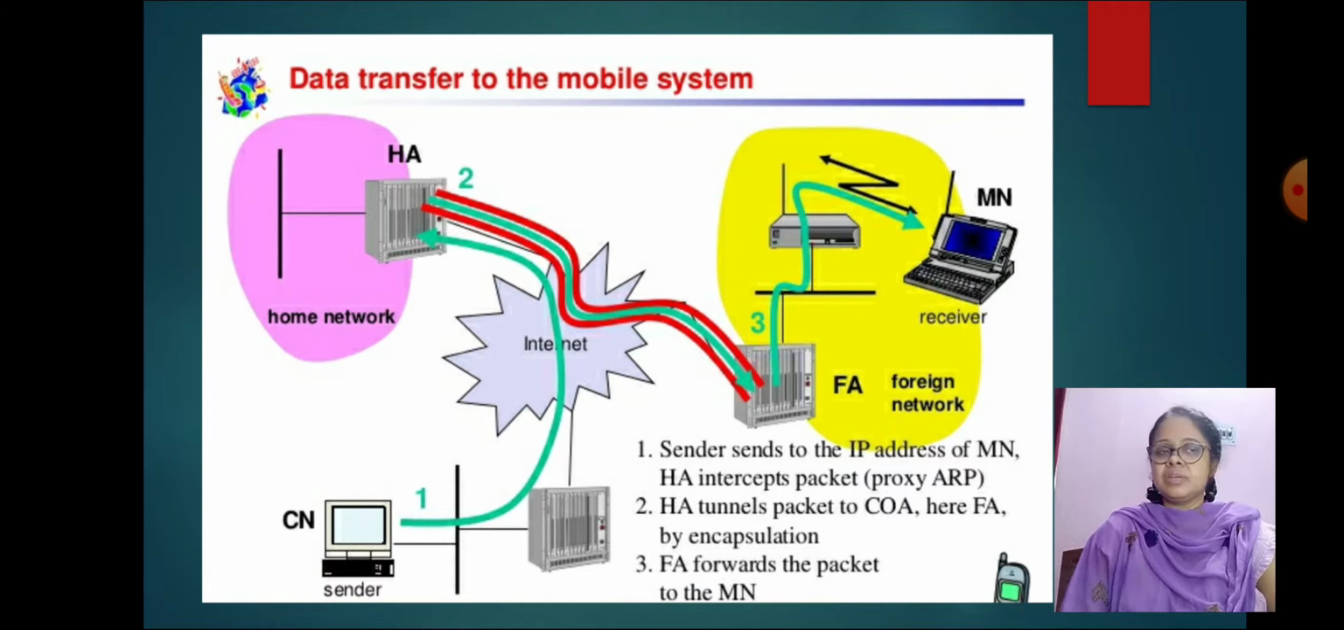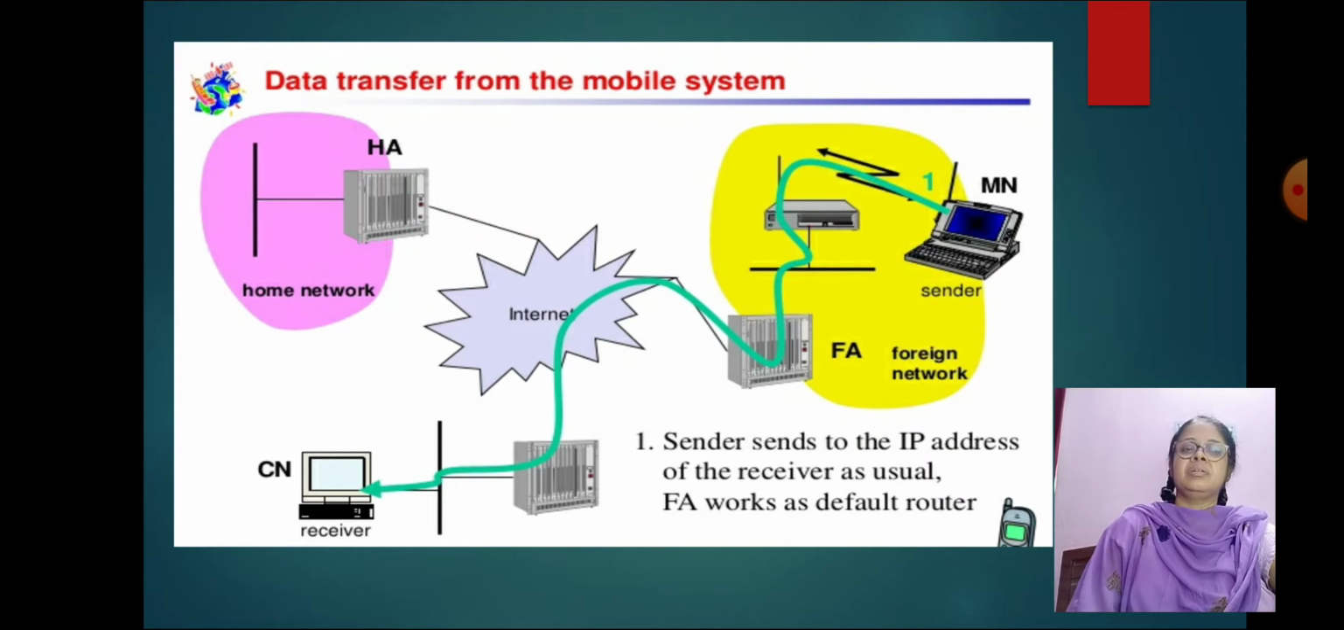It is a three-step process. The sender sends to the IP address of the mobile network's home address, which intercepts the packet using proxy ARP. The home agent tunnels the packet to the COA, here the FA, by encapsulation. The FA forwards the packet to the mobile network. This is again one diagram where the sender sends to the IP address of the receiver as usual, and the foreign agent works as the default router.